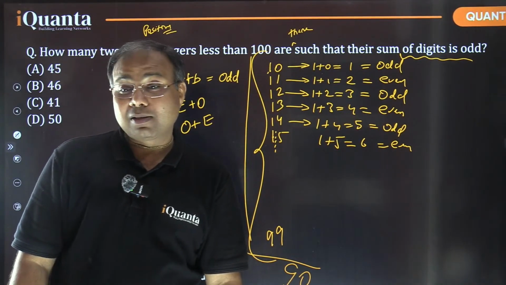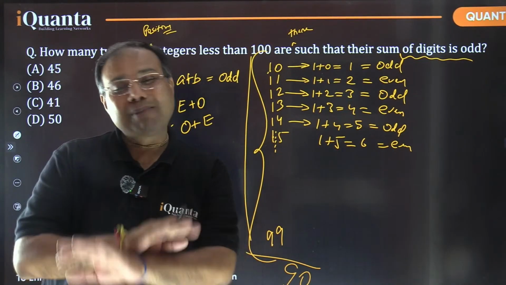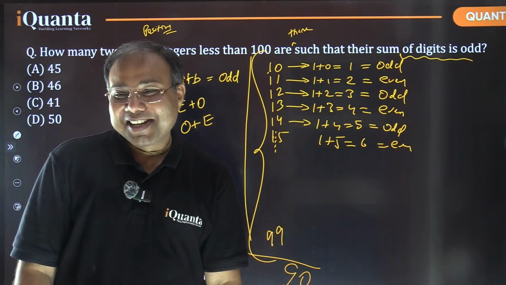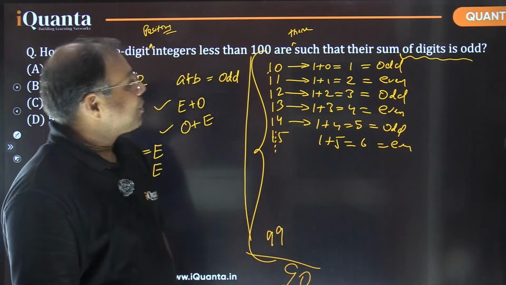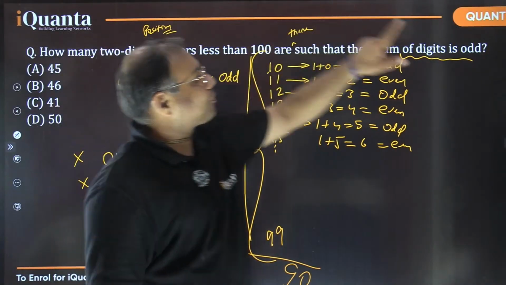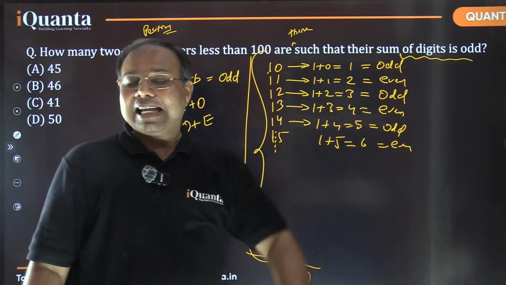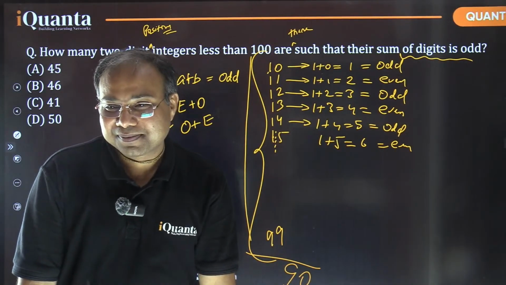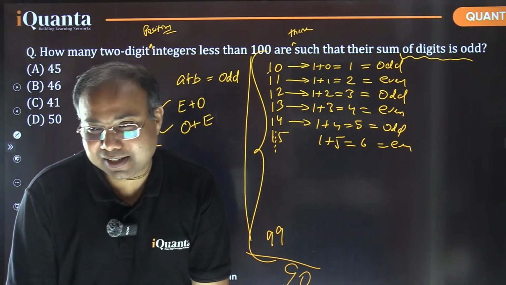What's your answer? Simple, done. There's nothing to be done. Alright? It's 45 each. So if the question, in place of odd, is asking about even, in that case also the answer is going to be 45. Yes.